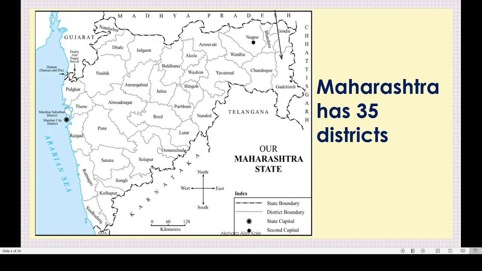Remember this. And the Gujarat, Madhya Pradesh, Chhattisgarh, here Telangana, Karnataka, Goa, and here Arabian Sea is there. Means these are all our neighbors.